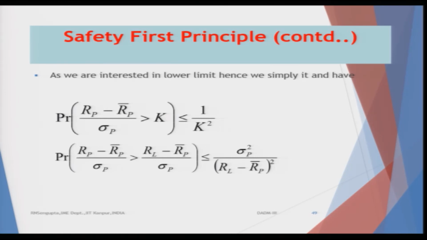Now, remember the probability of the excess return over the average value divided by the standard deviation being greater than some k value. Replace that k value with a quantity which you know, and correspondingly the k squared value also changes. Using Chebyshev's inequality, you are trying to find the maximum bound. In an optimization problem, if you are able to solve it, the bounds give you the maximum limit up to which you can find the solutions.